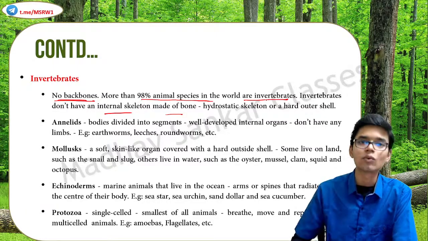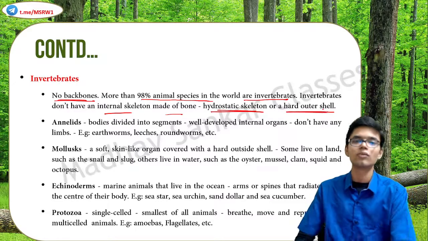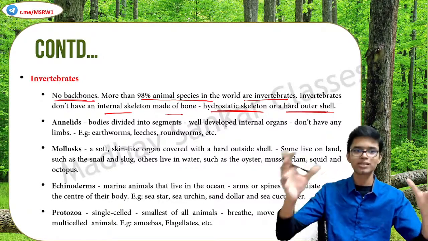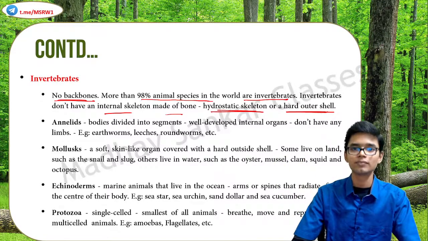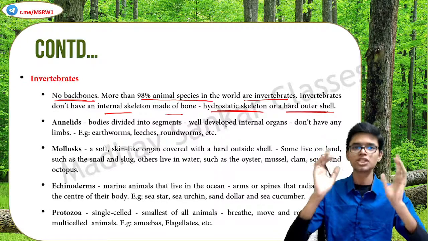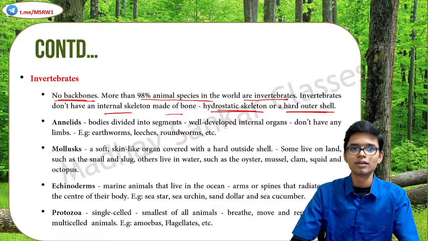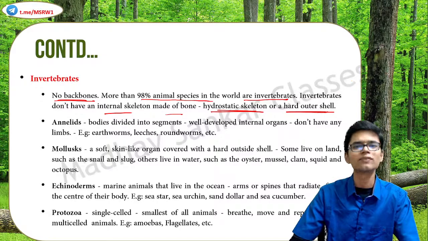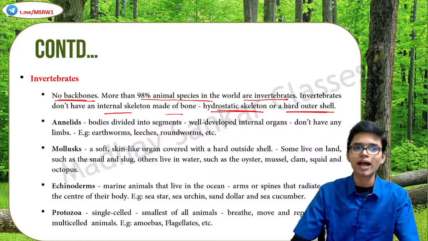Instead, they have what is called a hydrostatic skeleton or a hard outer shell. One of these is present. A hydrostatic skeleton is not a well-developed skeleton. It just gives them some stability, a good shape to their body, sometimes, not always. Or a hard outer shell. One of these is there in invertebrates. And their subcategorization is as follows.